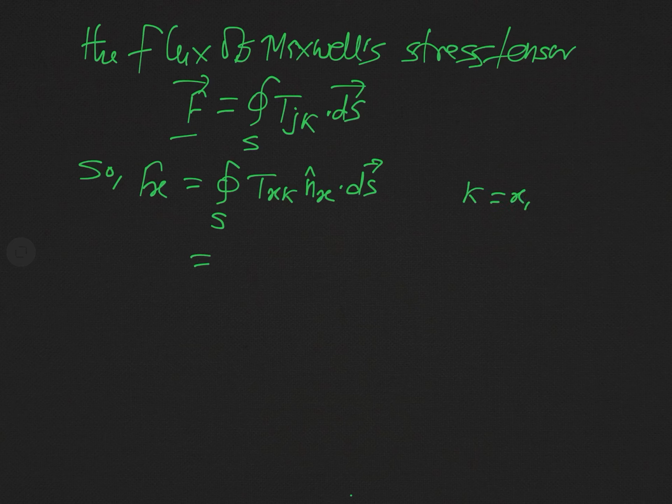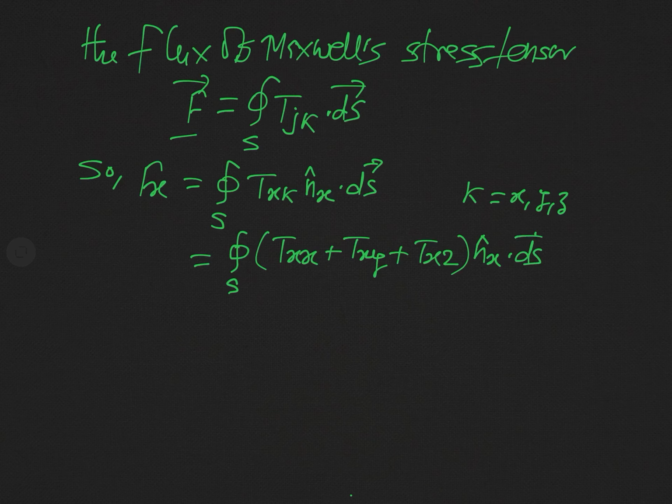And you know this k is actually equal to x, y and z. So this integral may be written as integral over s, txx plus txy plus txz, nx hat dot ds, and this will be simply equal to what?